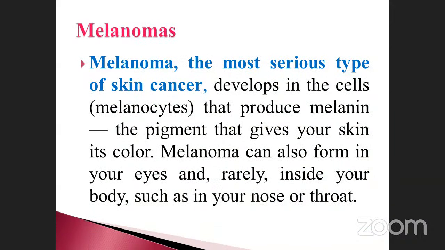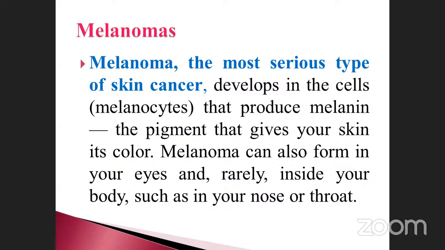See that, melanoma. This is also very, very important. Melanoma is the most serious type of skin cancer. Melanin, note it down. This skin cancer develops in cells called melanocytes. Note it down, melanoma develops in the cells called melanocytes that produce melanin, the pigment that gives your skin its color. Melanoma can also form in your eyes and, rarely, inside your body, such as in your nose or throat.